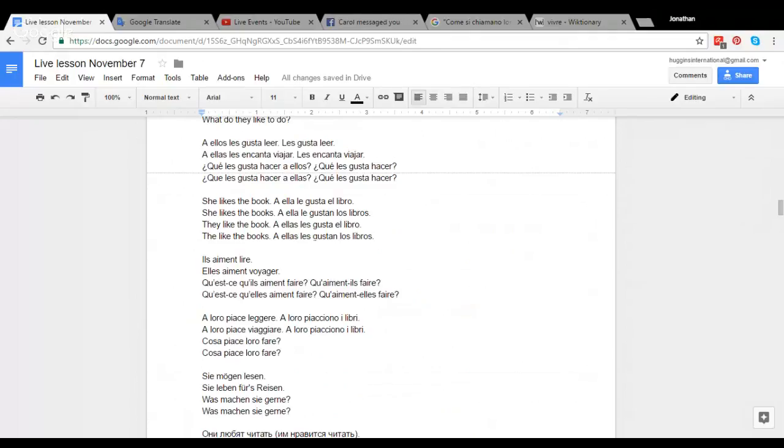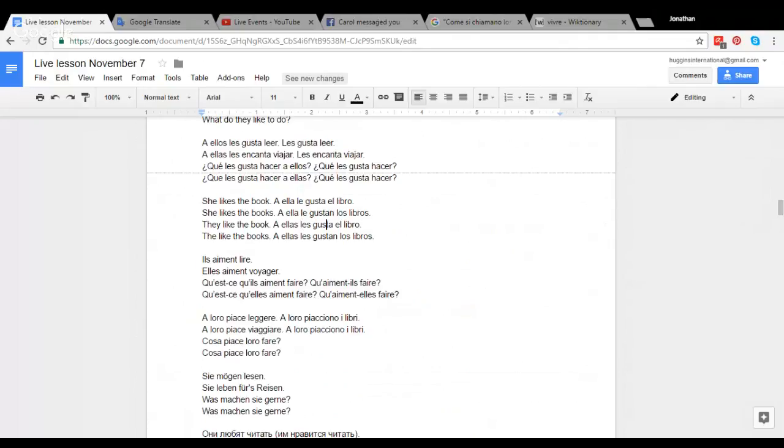So you have to be careful between le in the singular and les, and also the verb gusta or gustan. Gustan is when the object is plural. So los libros is plural, and el libro is singular. So when the verb is singular, the verb pleases one thing, and when that one person is le.